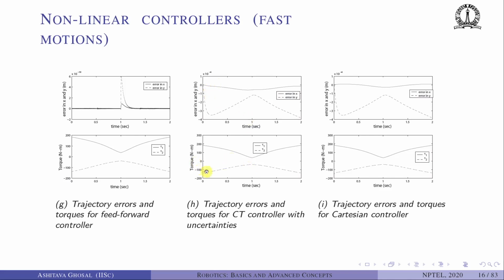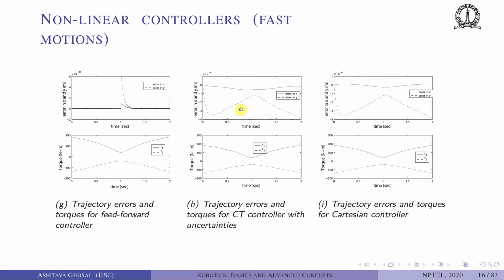The torque is also very, very nice and smooth. It's very similar to the torque obtained for the feed forward controller. Okay, and also it is very similar to the slow motion torque. There are no peaks and sharp changes in the torque profile. In the Cartesian controller also, it is very small. Okay, there are no changes in the torque profile also, and the numbers are very similar for errors in X and Y.